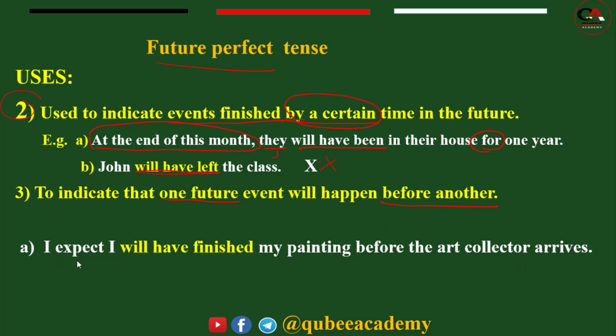What type of tense? This one is future perfect. So two events are there, and one event happens before another.